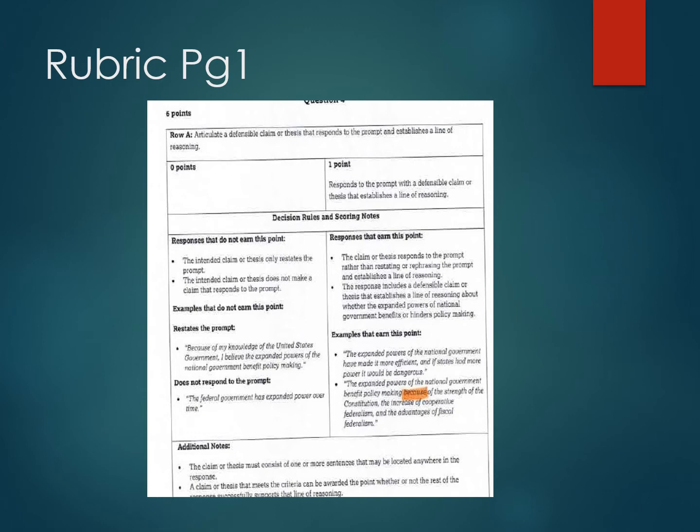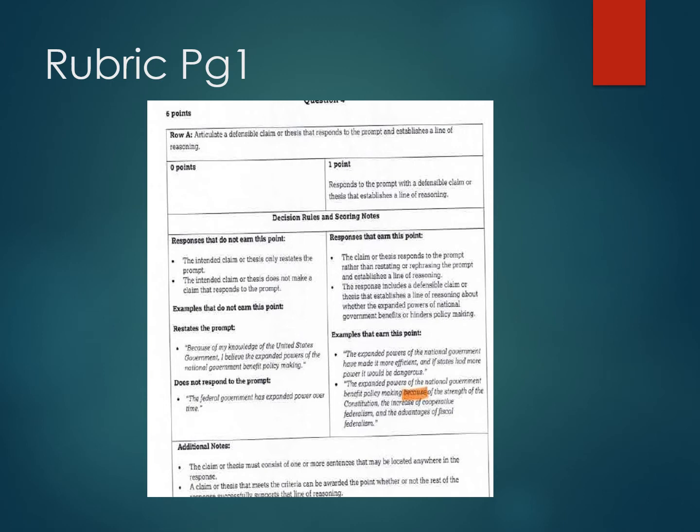Okay, so I just wanted to show you this page real quick. The best way to do this, first of all, if you look on the left side, what you don't get points for is restating the prompt. You can't say, I believe the expanded powers of the national government benefit policymaking. You can't stop there. That's just restating. You have to finish it. And the idea here is, and I've highlighted over there, the best word to use here is because. Okay? The expanded powers of the national government benefit policymaking because.